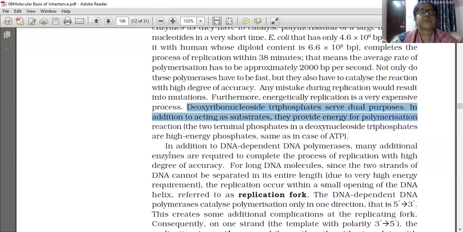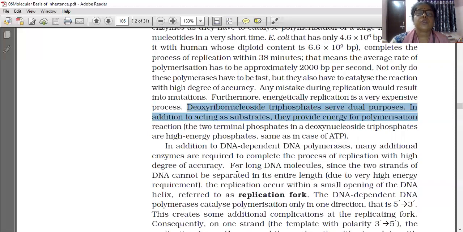In addition to DNA-dependent DNA polymerase enzyme, many additional enzymes are required to complete the process of replication with a high degree of accuracy. If any mistake happens in the replication, then what will happen? Mutation will occur. So a high degree of accuracy is needed for the process of replication.